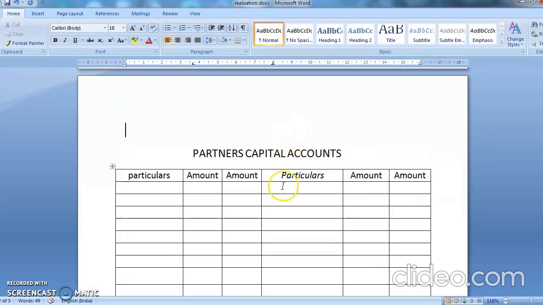Yes, so here we are going to have by balance brought down. Partners capital, you have to write the name of the partners. Remember it, bacho, always. Partners capital, you will always have a name. Ganesh account and Karthik account. Okay, same way here.